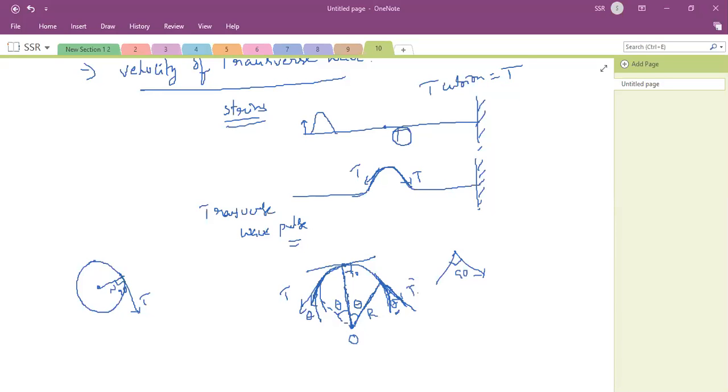This is like a curve for the center I have taken. This is the tension T, tangent to the curve. Then the components of that tension T I have taken. I did not take them as of now. First I have explained it's like a circle. So the circle has radius r, tension T acting on both sides. So tension T, and this theta you can see here, with respect to horizontal, not normal. With respect to horizontal, this tangent T is making an angle theta. Then it will be resolved into T cos theta and T sin theta. This is all T cos theta, T sin theta. Now the diagram we can draw once again.